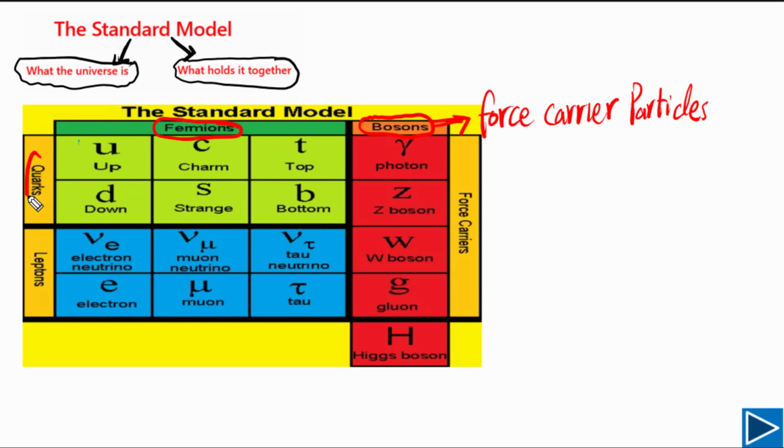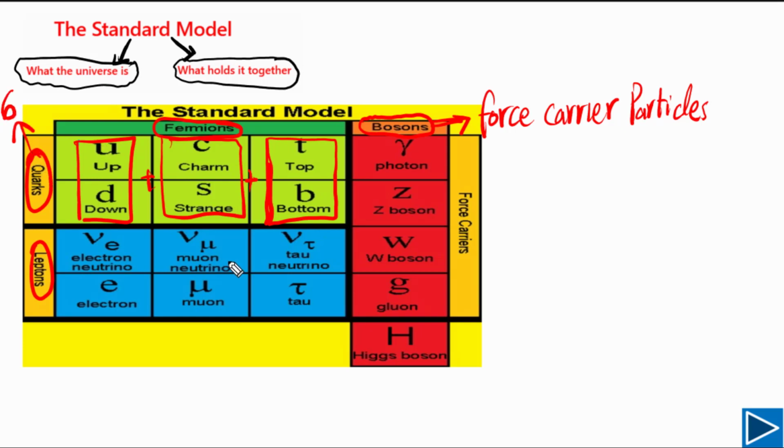Fermions are classified into two classes, quarks and leptons. If you look at the number of quarks, we can see here we have two quarks. Again we have two quarks, plus two quarks, and again we have two quarks, so plus these two quarks. So we have 6 quarks in total. So we can write down here 6 quarks in total.